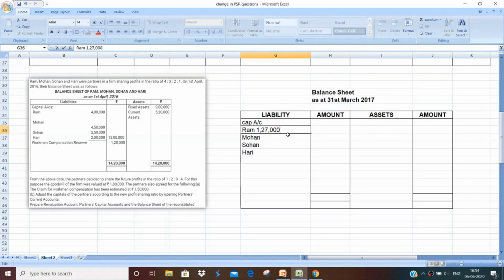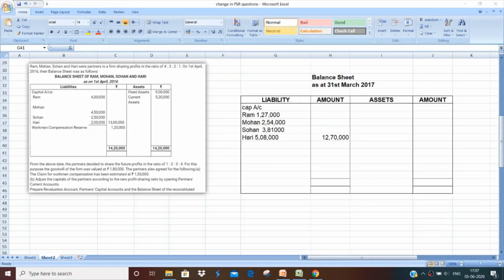So 1,27,000 for Ram. For Mohan it is 2,54,000. These are the balances that we calculated from the working note. You remember we put it in the partners' capital account directly. So these are those ones. And for Hari it was 5,08,000. So we've put the balances here. The total capital of the firm is 12,70,000. This much is done.